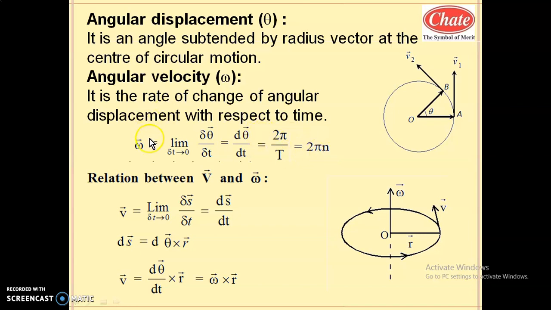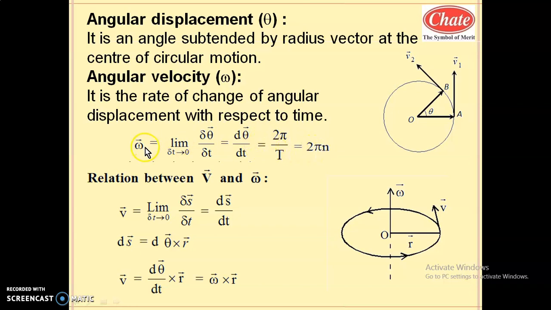Students, you must remember all these formulas of angular velocity. Angular velocity is the limit as delta t tends to 0 of delta theta by delta t, which is equal to d theta by dt. It can be written as 2 pi by T. If the angular displacement is 2 pi, then the time taken is capital T. The angle is measured in radian, and 1 by T is frequency, so that is 2 pi n.